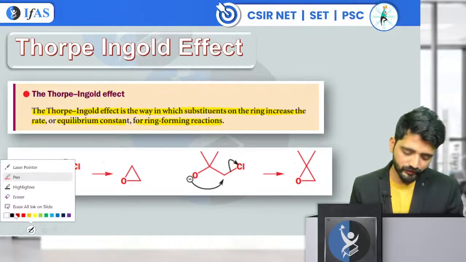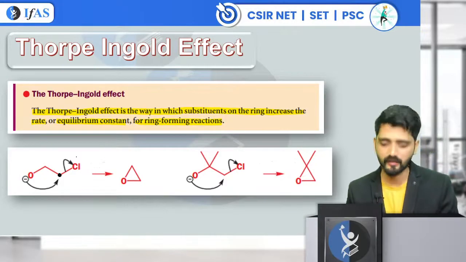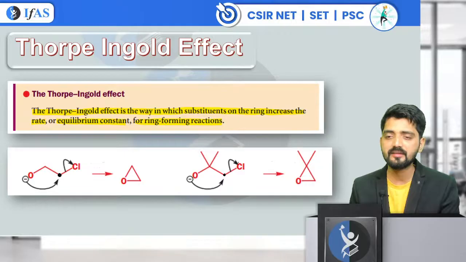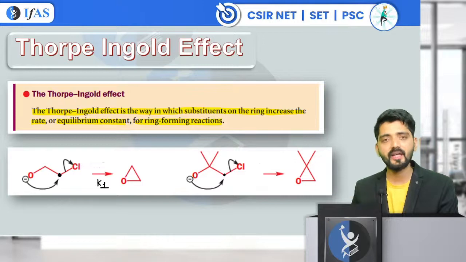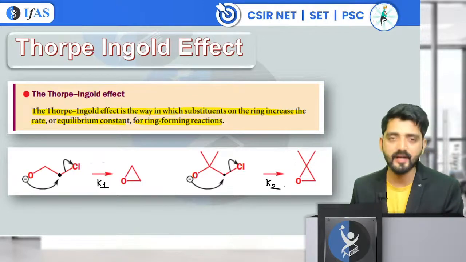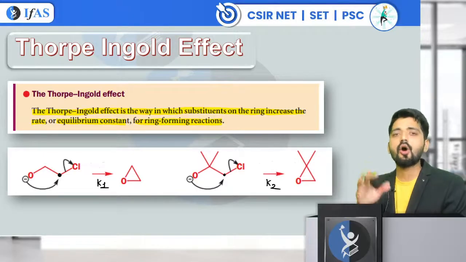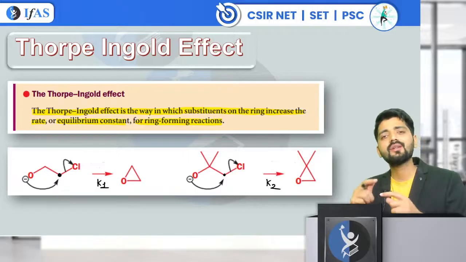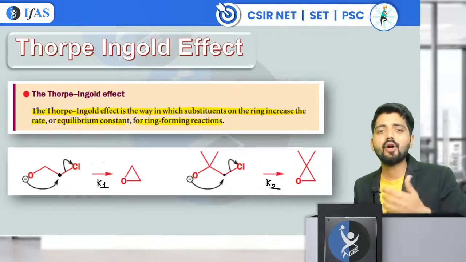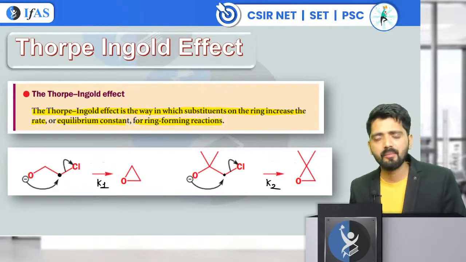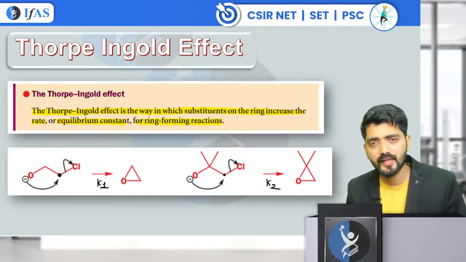Okay. So, for the first scenario, what I am seeing is this O minus is attacking at this center and the Cl is getting removed. And here also this is attacking at this center and the Cl is getting removed. Let's suppose I told you this is going to cyclize via K1 rate and this is going to cyclize via K2 rate. Now, I need to compare the rate of cyclization. Now, Thorpe-Ingold says that if you increase the number of substituents on the ring, or you can say on the chain, your rate of cyclization is going to increase. But how? The number of substituents plays an important role in deciding the rate of cyclization.